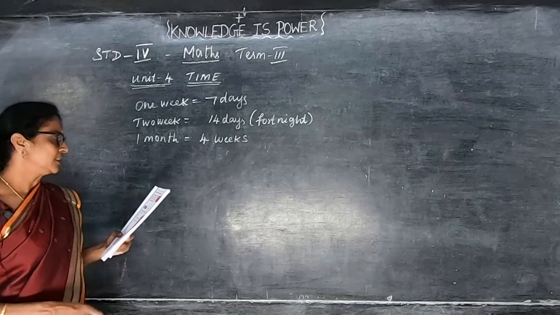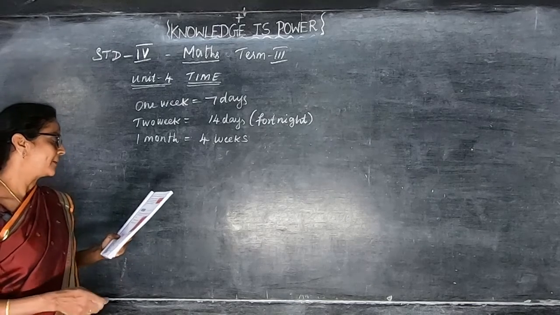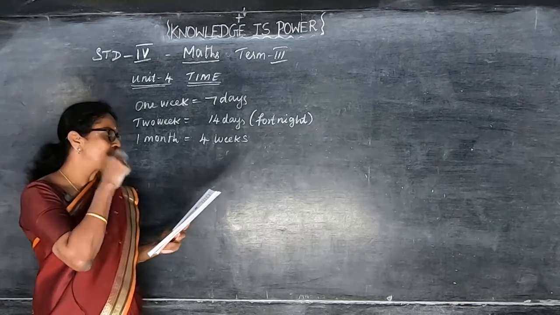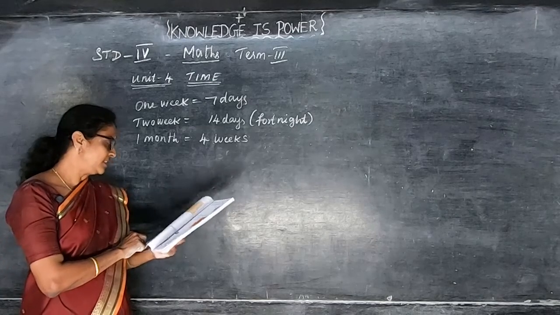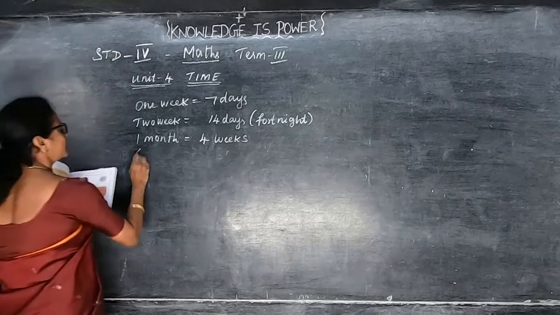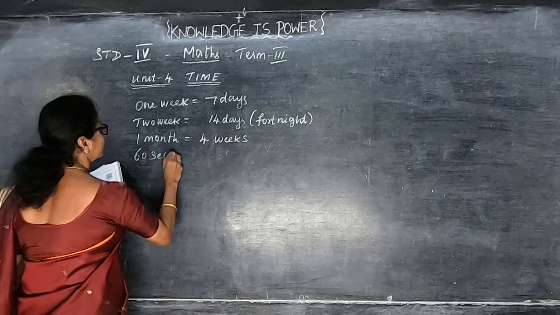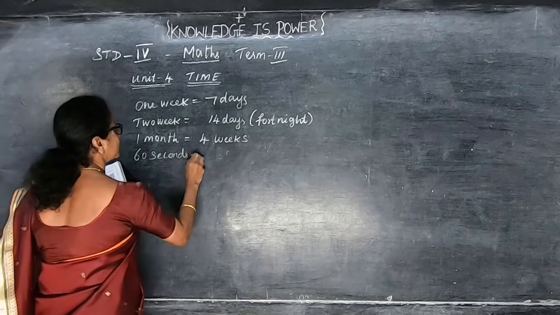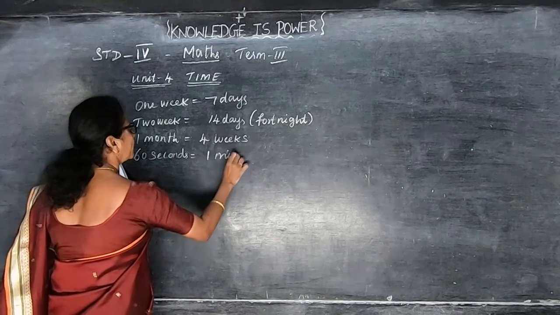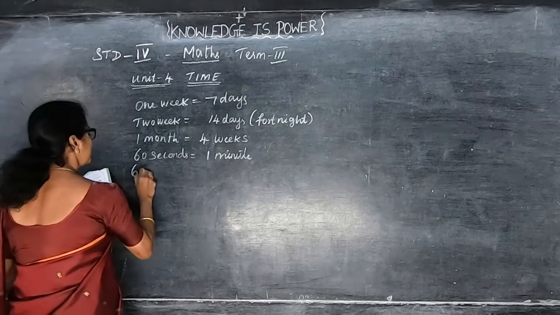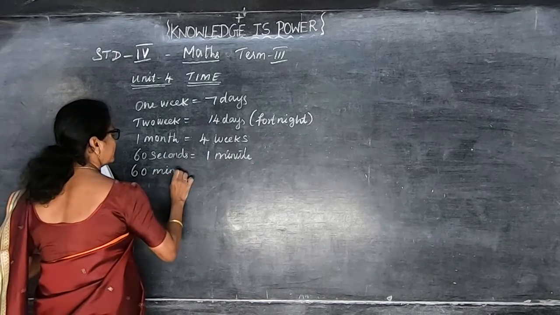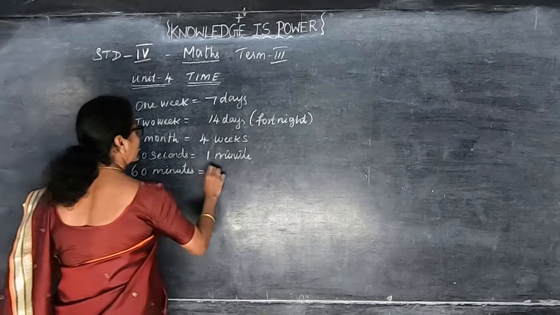Like that, you have to calculate the number of days. And 1 minute is 60 seconds. So this you have to remember, children. 60 seconds, 1 minute. 60 minutes, that is equal to 1 hour.